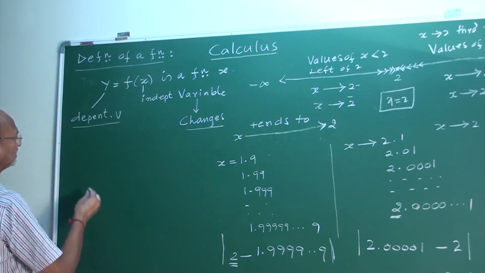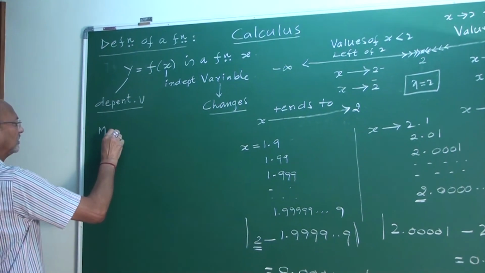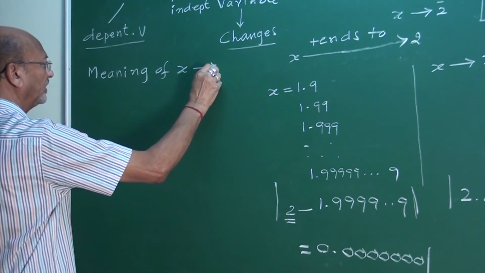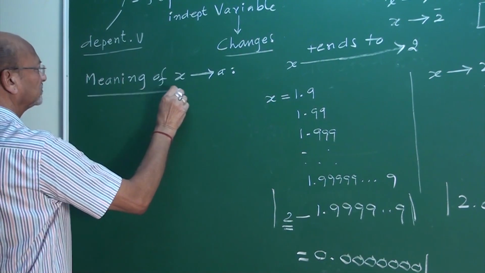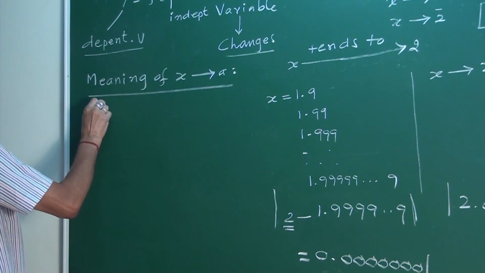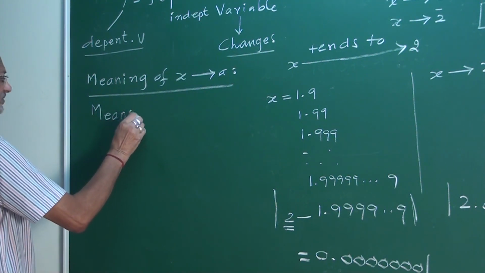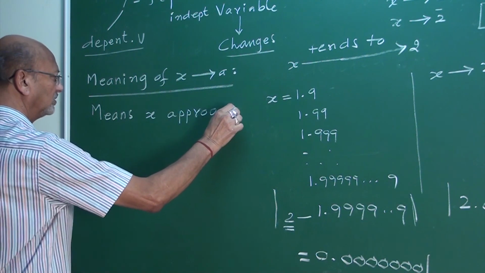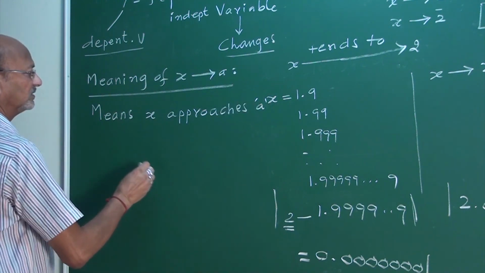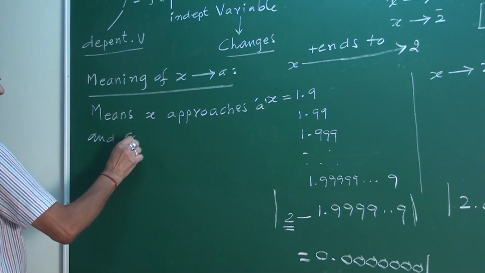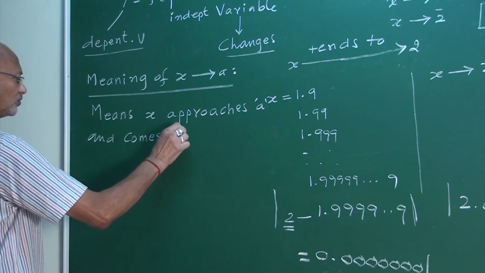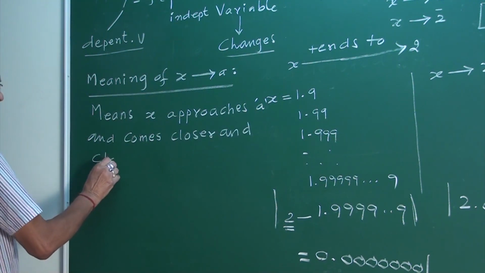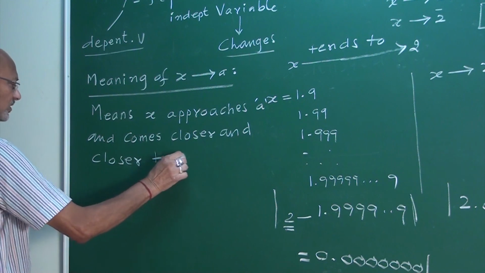In general, meaning of x tends to a. Meaning of x tends to a means x approaches a and comes closer and closer to a.